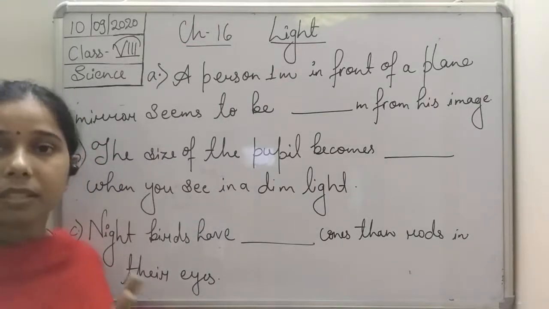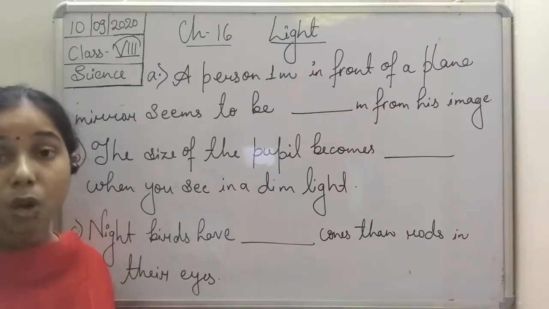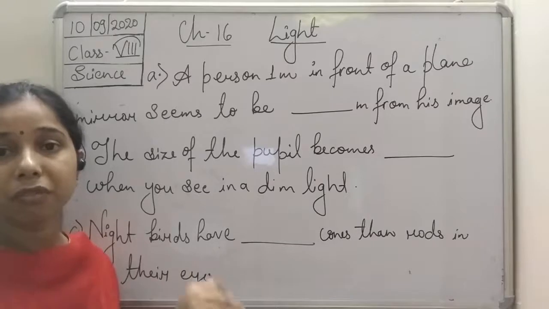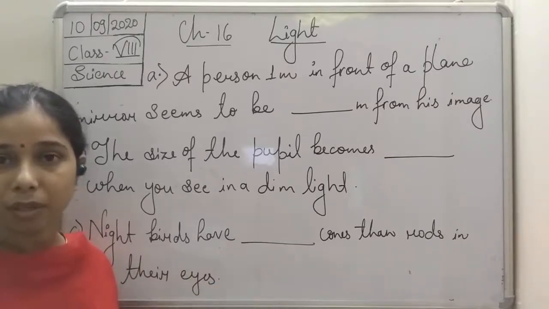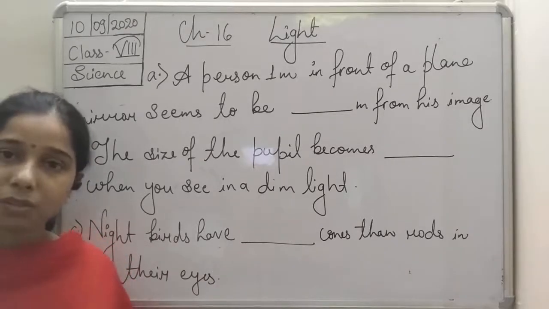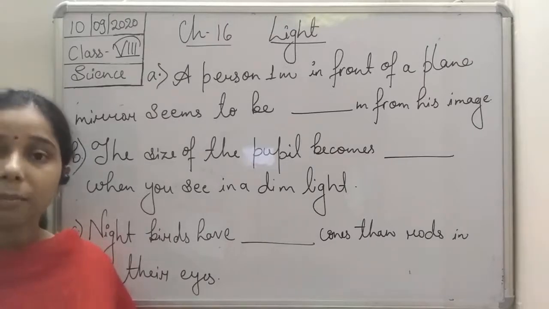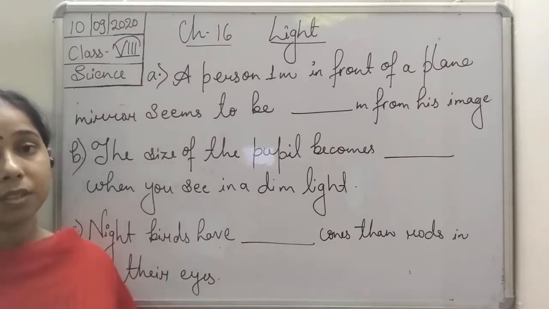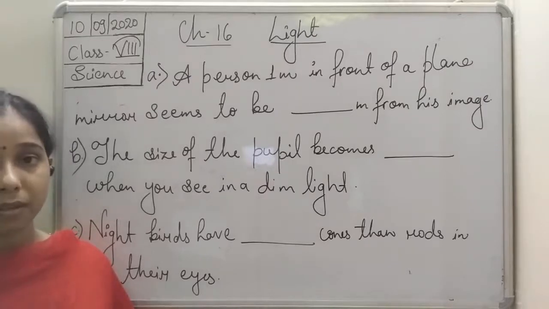So if a person is standing 1 meter in front of the mirror, where will the image be formed, at the mirror or behind the mirror? You see here, students, when we were discussing the characteristics of the plane mirror, we discussed that the size of the image is equal to the size of the object placed in front of the mirror.